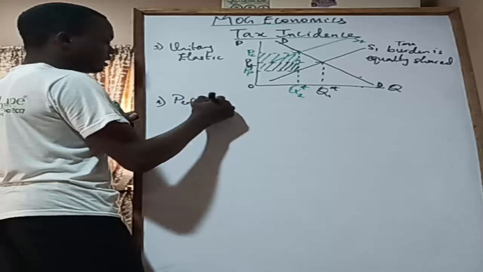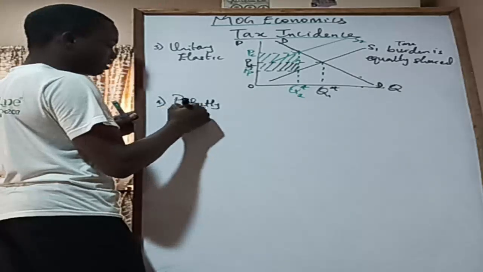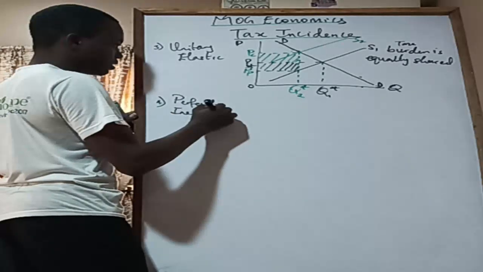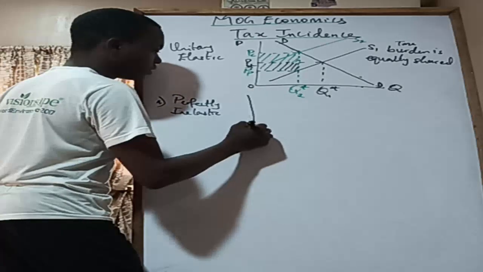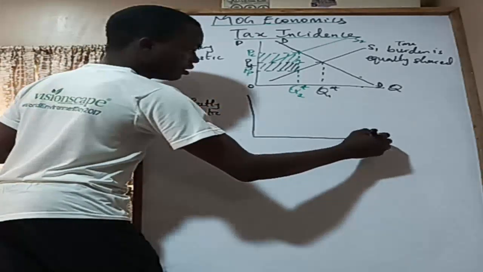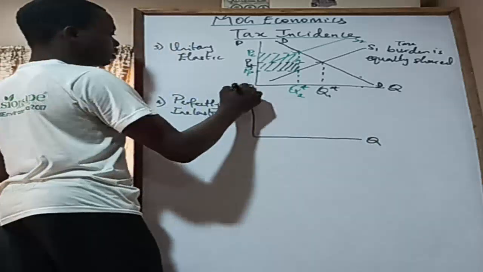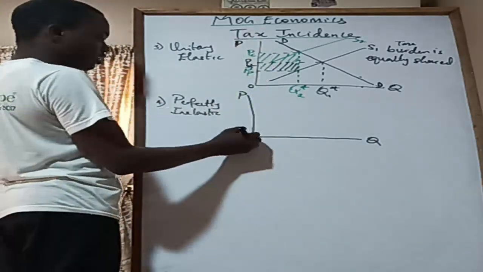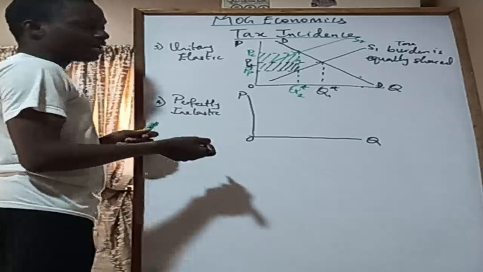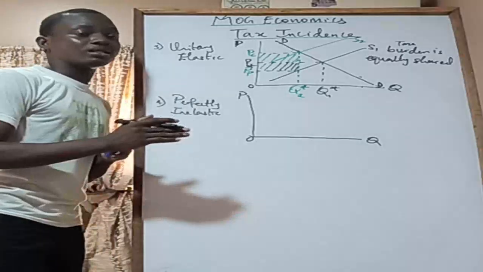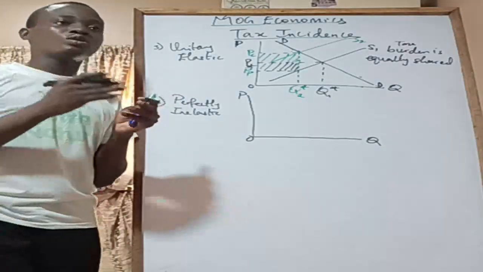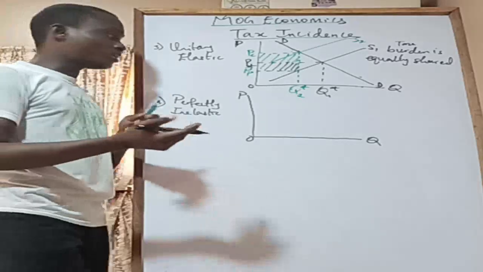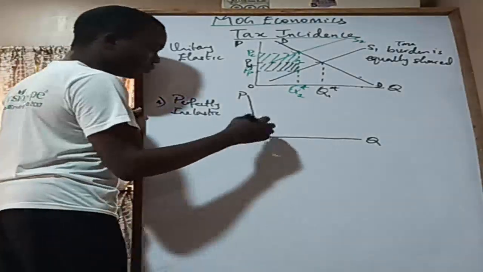Let me do perfectly inelastic first, because I found the perfectly elastic demand curve pretty interesting. So you have Q again, P. For a perfectly elastic demand curve, a little change in price would make consumers leave the product entirely. For a perfectly inelastic demand curve, no matter the change in price, consumers keep buying the same amount of the commodity.